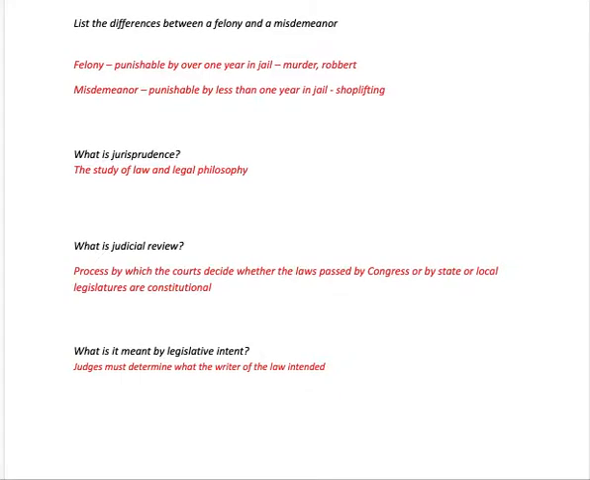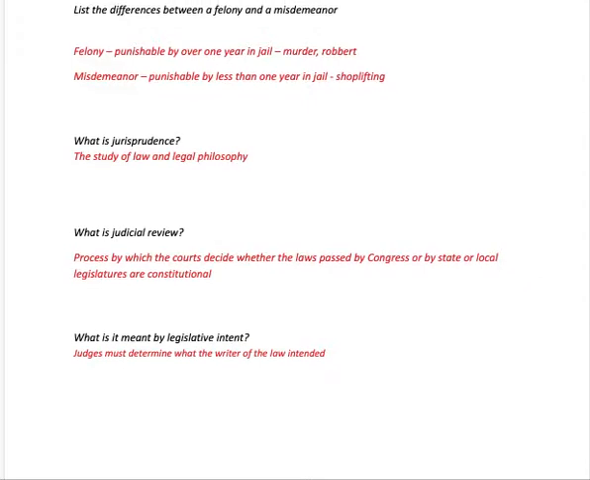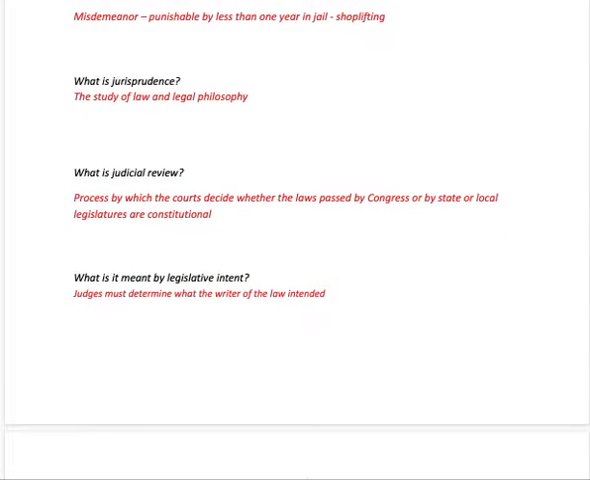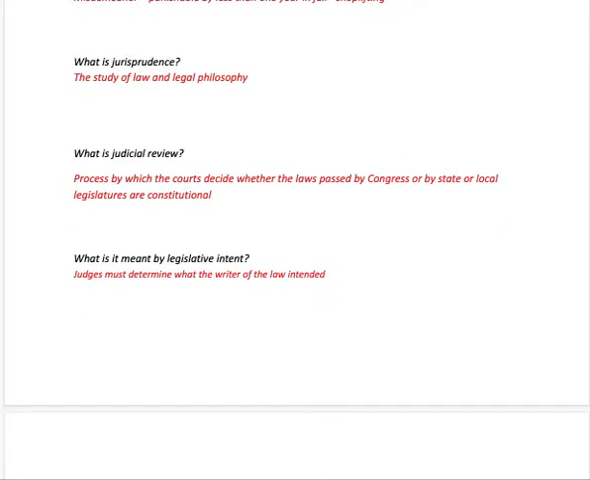The idea of judicial review is used by the courts as a process by which the courts decide whether a law passed by Congress or by a state violates the Constitution. What is meant by legislative intent? This is when judges are looking at things and they determine what the writer of those laws actually intended when they were writing it.